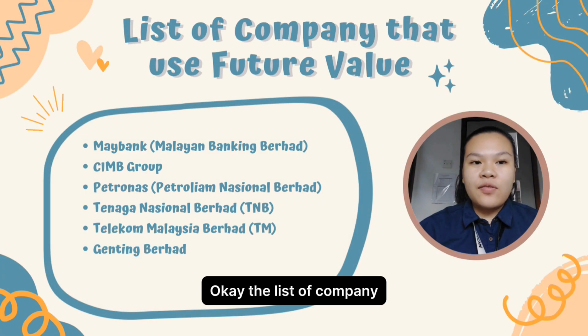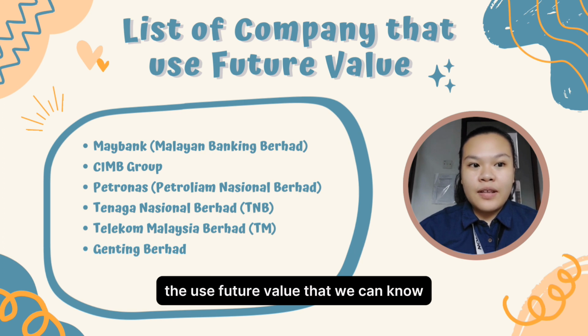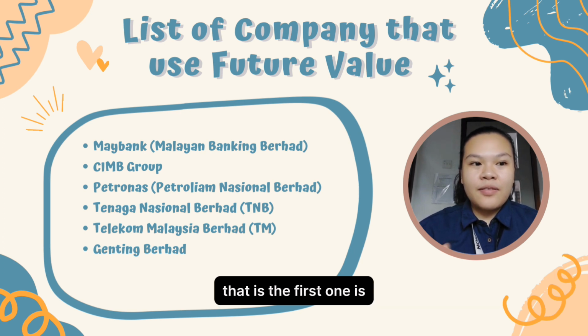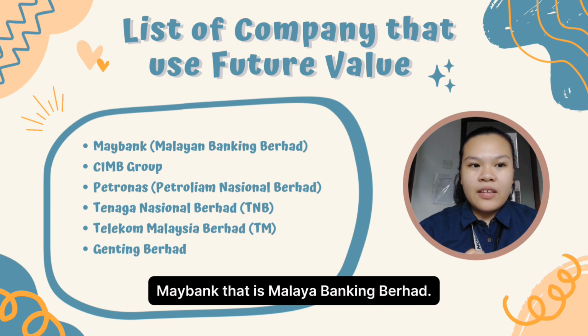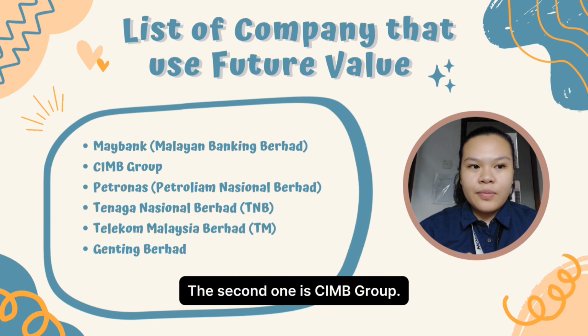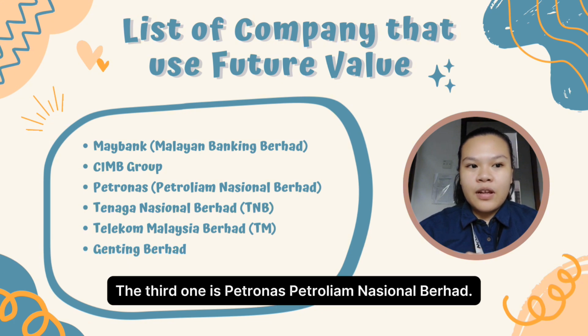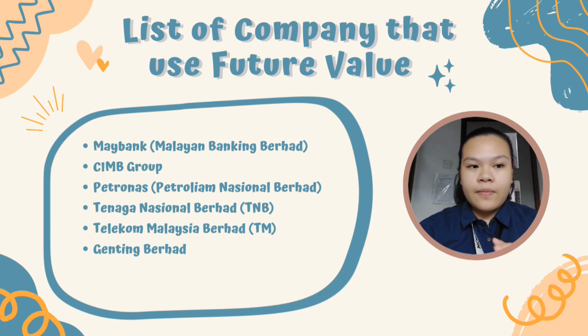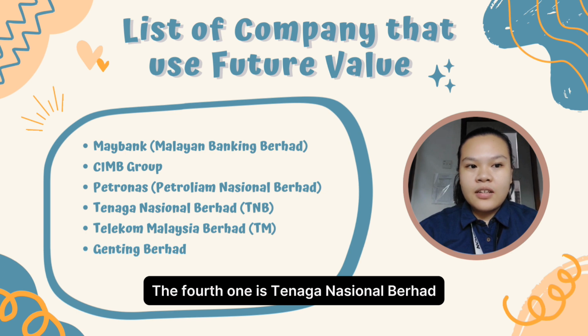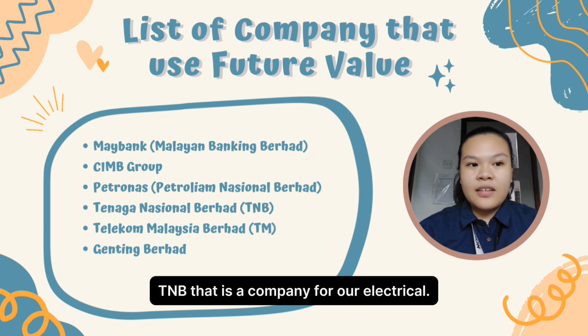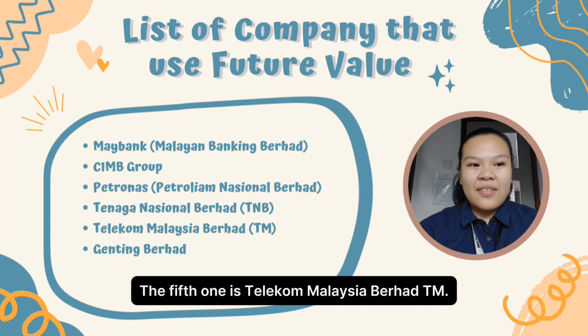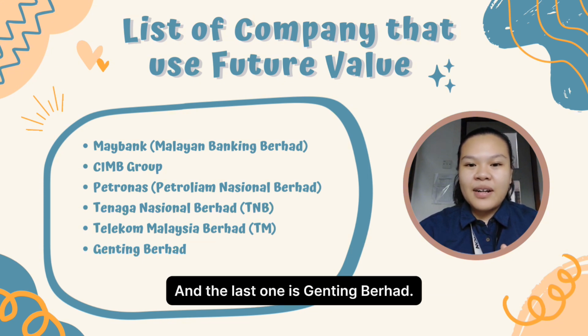Okay, here is the list of companies that use future value that we can know. The first one is Maybank, that is Malayan Banking Berhad. The second one is CIMB Group. The third one is Petronas, Petroliam Nasional Berhad. The fourth one is Tenaga Nasional Berhad, TNB, that is a company for our electricity. The fifth one is Telekom Malaysia Berhad, TM. And the last one is Genting Berhad.